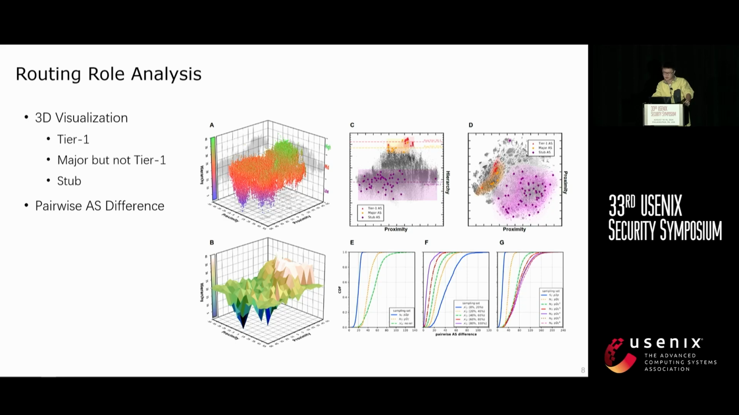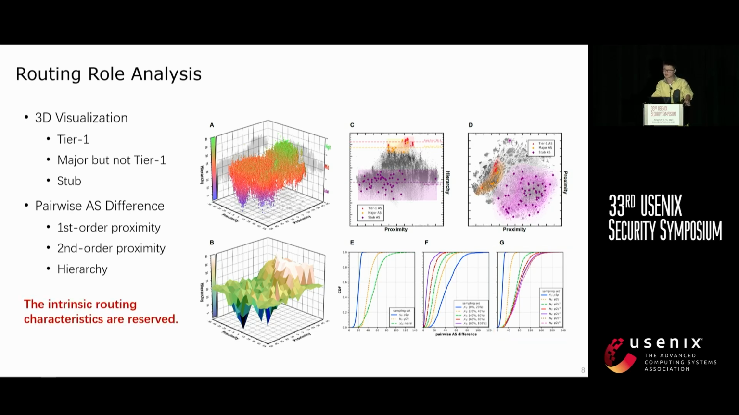Here, the first figure, figure E, shows the first order proximity. That is, ASes with peer-to-peer relationships have smaller role differences. The second figure shows the second order proximity, where ASes with more common neighbors have more similar roles. Also, the last figure, figure G, highlights the hierarchy. ASes with more provider-to-customer links between them will differ more in their roles. So these results confirm that Beam can effectively capture intrinsic routing characteristics.